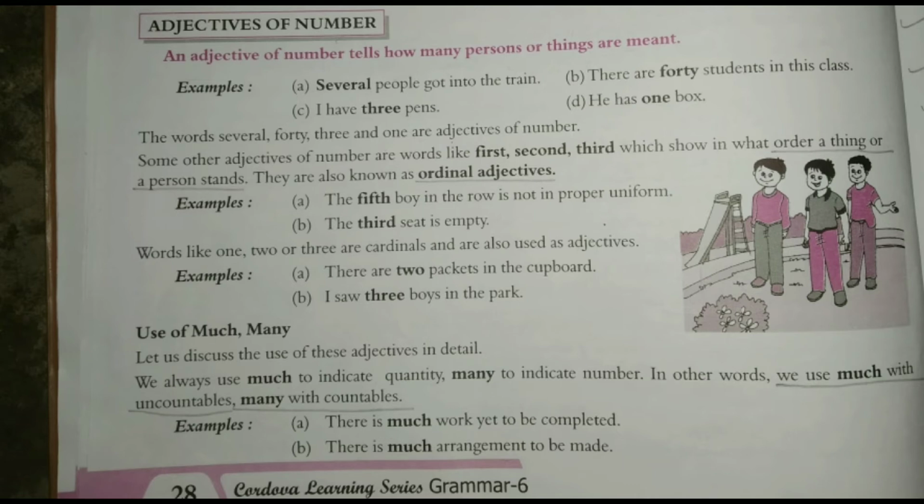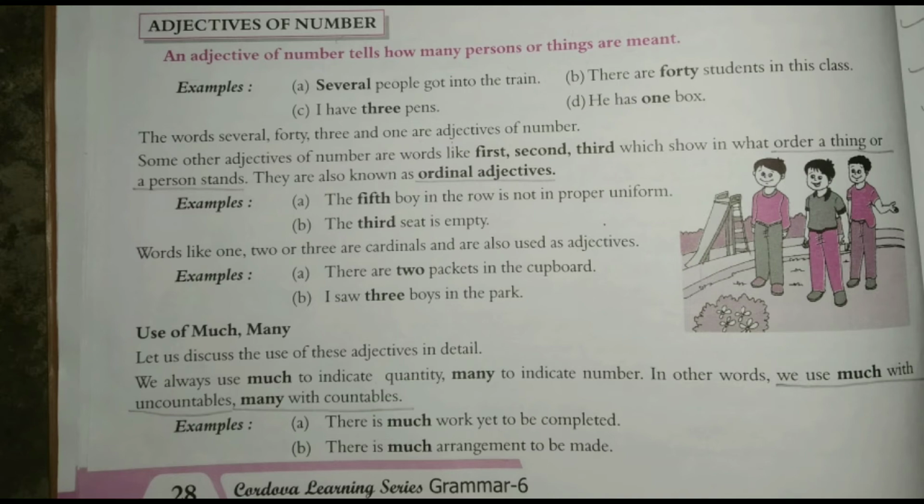See examples. A. Several people got into the train. So how many people got into the train? Answer is several. Several is adjective of number. B. There are 40 students in this class.